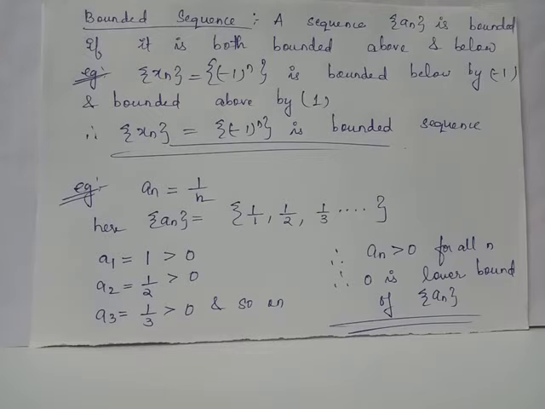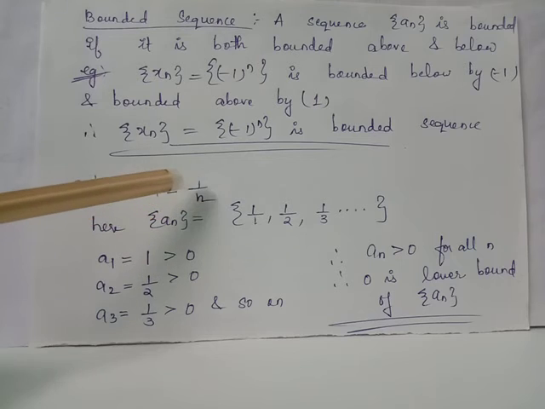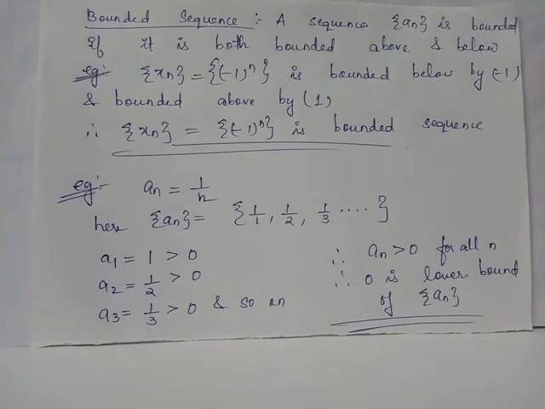Let us consider another example, sequence an, where an is the general term which equals 1 by n. When you try to write the sequence, it has terms 1 by 1, 1 by 2, 1 by 3, 1 by 4 and so on, which means that the first term will be obtained by giving n equals 1, because n is taken from the set of all natural numbers. First term a1 will be equal to 1. The second term is obtained by giving n equals 2 here, which will give us a2 equals 1 by 2, a3 equals 1 by 3, a4 equals 1 by 4, a5 equals 1 by 5 and so on.